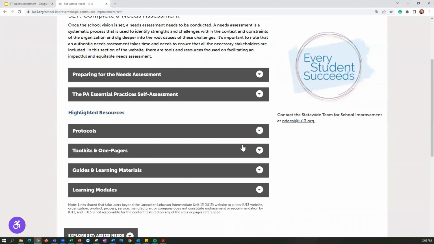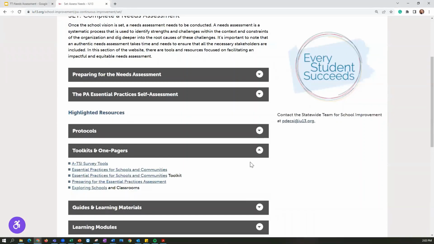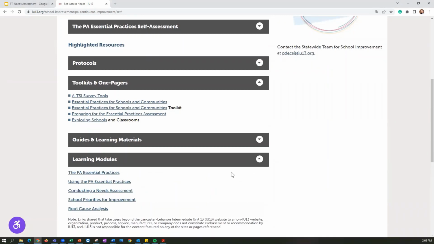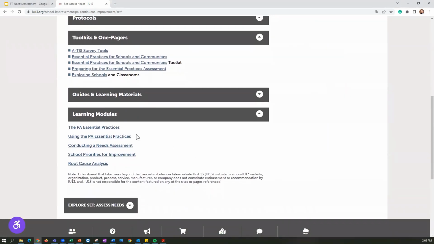I'm going to highlight 2 areas, the toolkits and one-pagers. Right here is the toolkit that I was referring to, Essential Practices for Schools and Communities toolkit. In addition, I'd like to point out some learning modules. This was just an introduction. These learning modules help you understand the essential practices, how to use the essential practices. This module goes into conducting a needs assessment, selecting priorities, and information about conducting a root cause analysis.